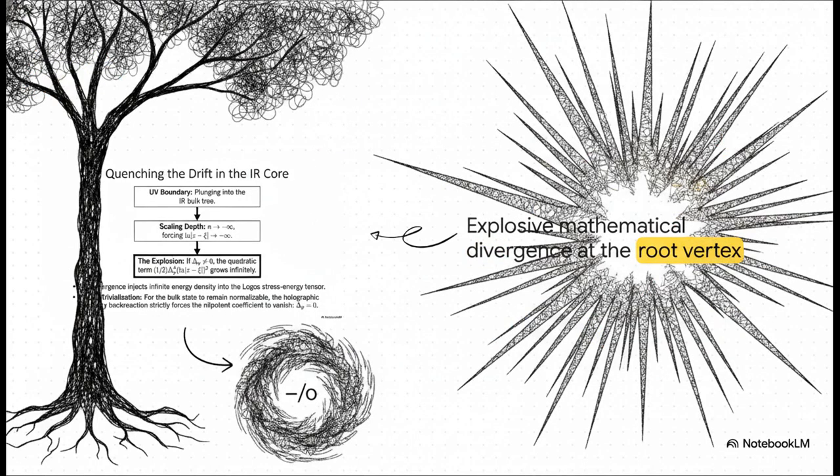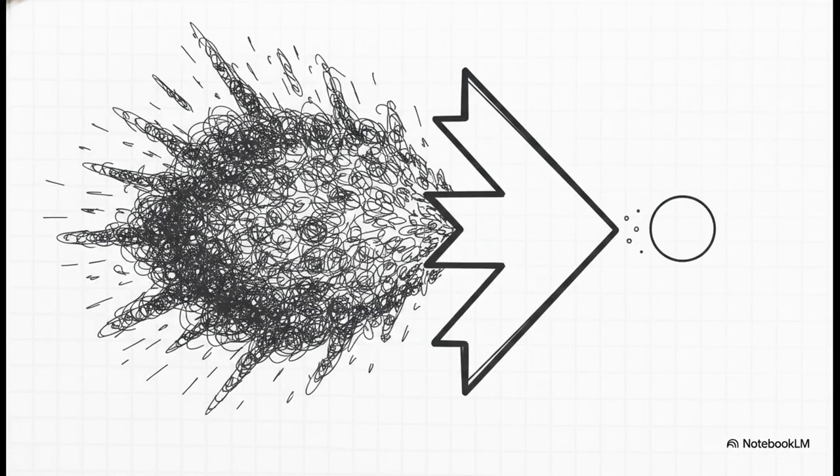Now watch what happens as we move away from the boundary and plunge into the IR bulk tree. Our scaling depth n approaches negative infinity. Because of this, the logarithmic distance term also races toward negative infinity. So think about it. If delta p isn't 0, that quadratic term we just looked at is going to grow without bound. It causes a massive, explosive mathematical divergence right at the root vertex of the tree. And we simply can't have that.